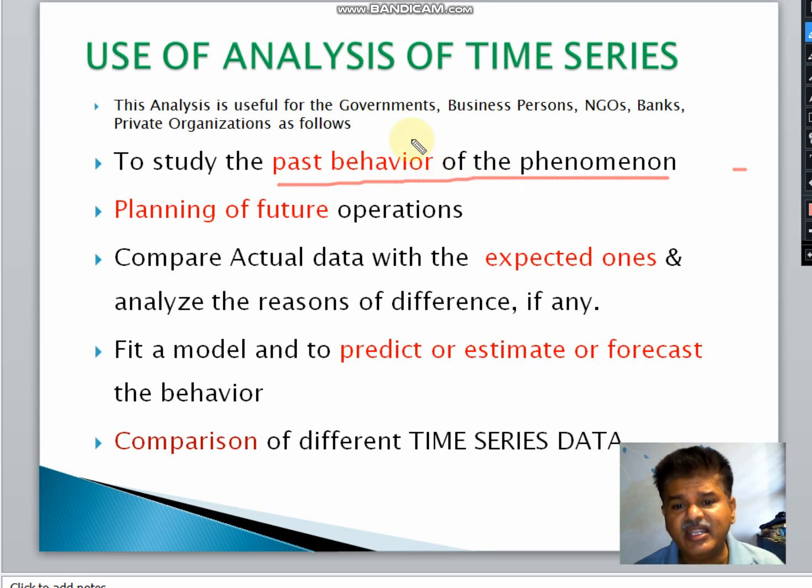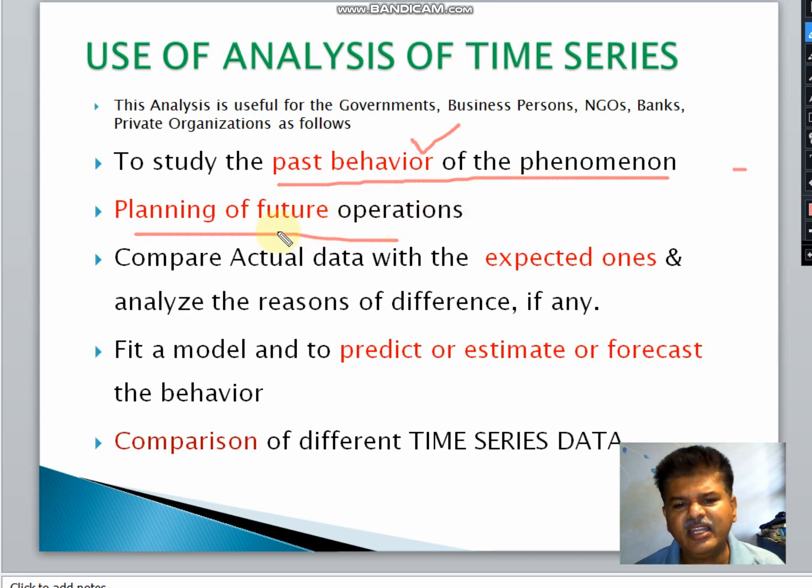If I take the underlying variable as sales, what is the past behavior of my sales? Once I know this past behavior, I can plan for the future. So the first use is to study the past behavior of the phenomenon.